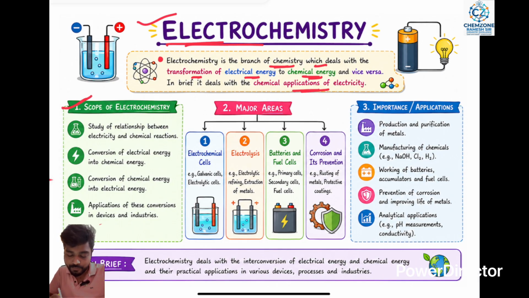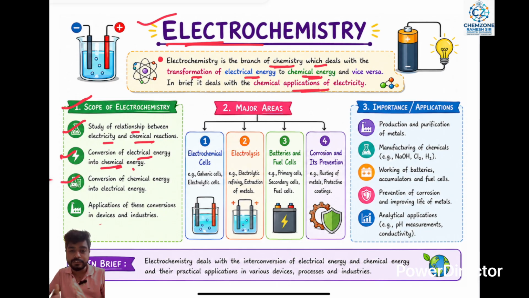You can see the scopes in future. First one is the study of the relationship between electricity and chemical reactions. That is a chemical relationship, electrical energy to chemical energy. Second one is the conversion of electrical energy into chemical energy, that is, a change of form.